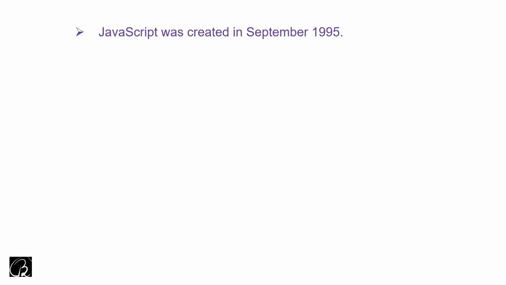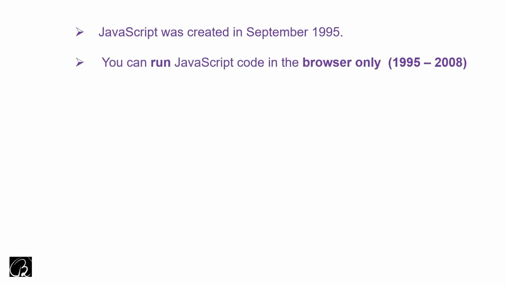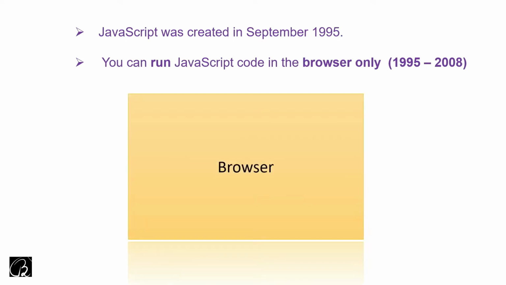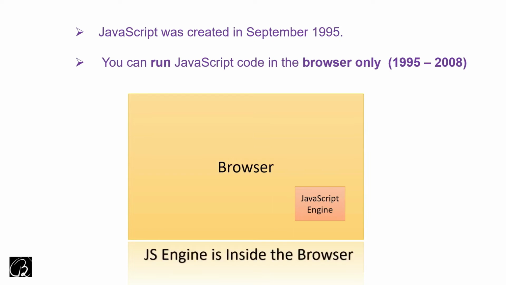JavaScript was created in September 1995, and it was created in such a way that it can run only inside the browser, okay? I am talking about the time between 1995 and 2008. In this time, JavaScript can run only in the browser. So my next question would be, where is the JavaScript engine basically? See, JavaScript code can only run in the browser, right? So obviously this runtime, this JavaScript engine, will be somewhere within the browser. Yes, the JavaScript engine is inside the browser.